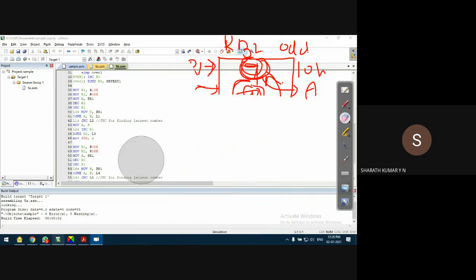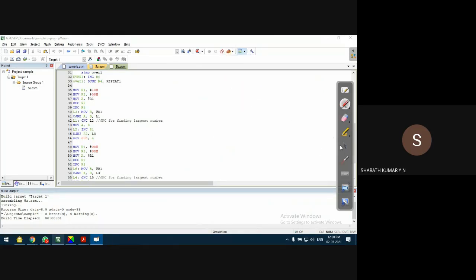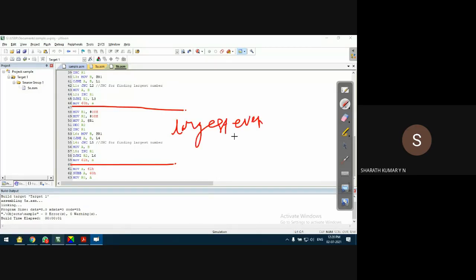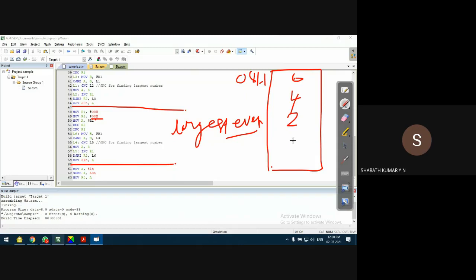Similarly, in the third part of the code, it will find the largest even number. It will find the largest even number stored starting from 08H. This is the 08H. All the even numbers are stored, let's say 6, 4, 2, something like this, let's say for example, 8. So it will check all the even numbers. The largest even number will be stored in location 61H.